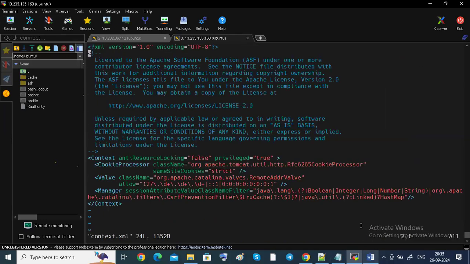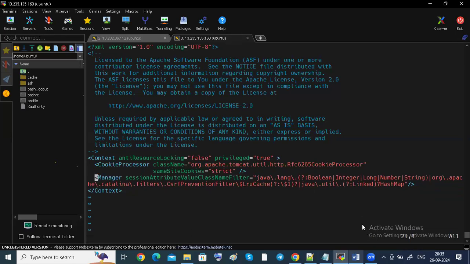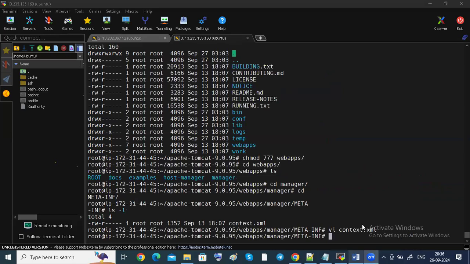See here, the allow value tag and allow tag, both are there. Whenever you remove this, you have to provide security to your Tomcat web server. I'm going to remove the escape. I want to enter, and automatically it removes. Escape, then shift colon WQ, guys. The file has been saved.